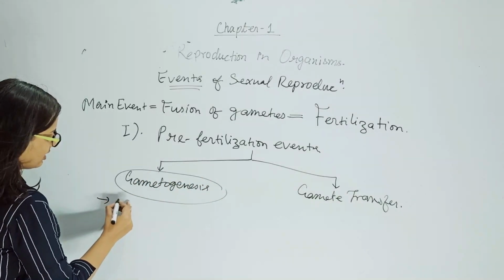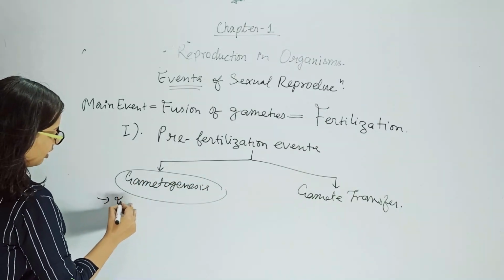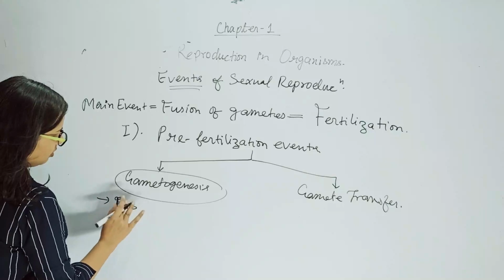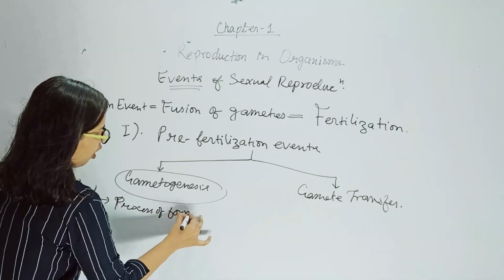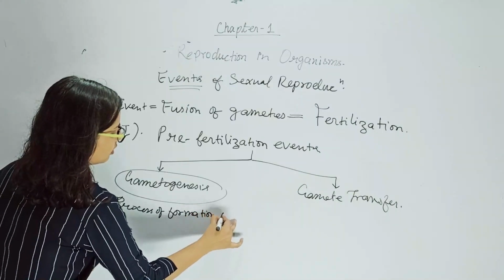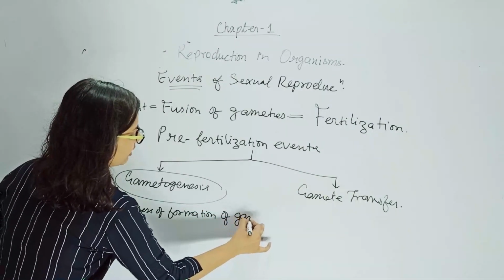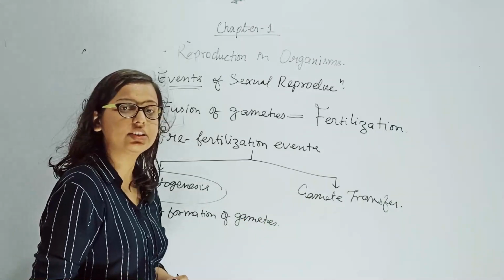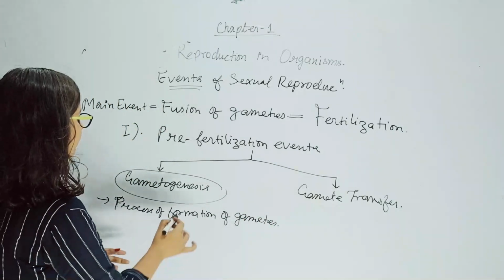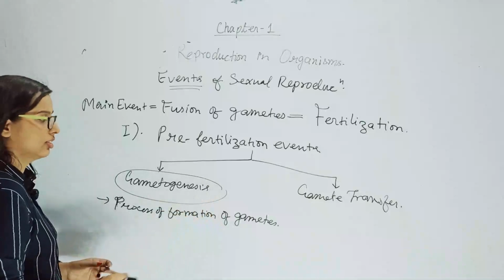This can be defined as the process of formation of gametes. Process of formation of gametes is termed as gametogenesis. Genesis means formation.